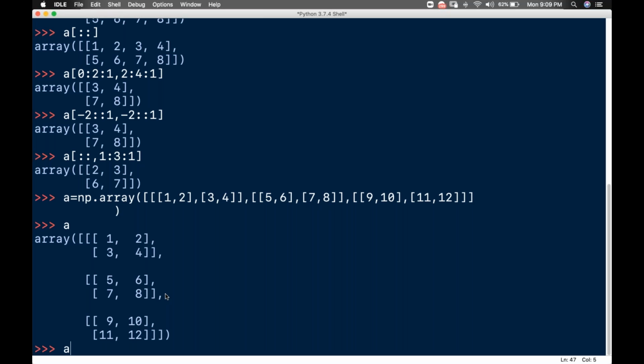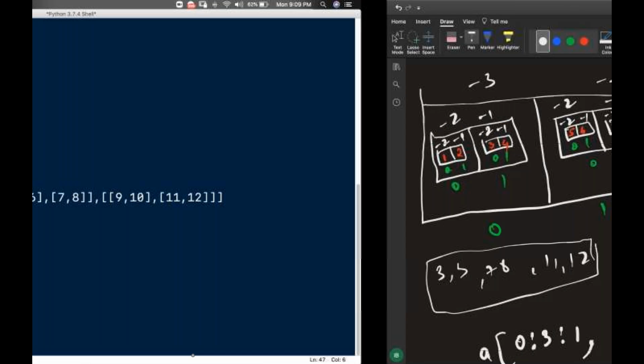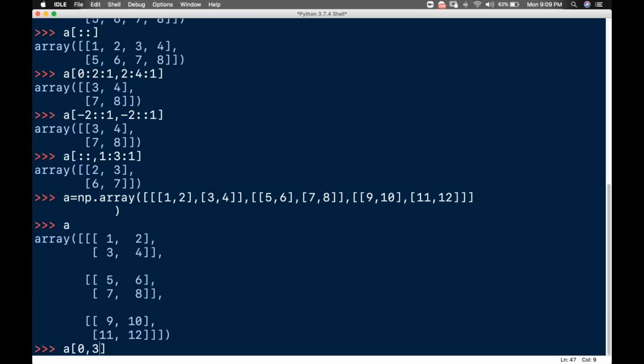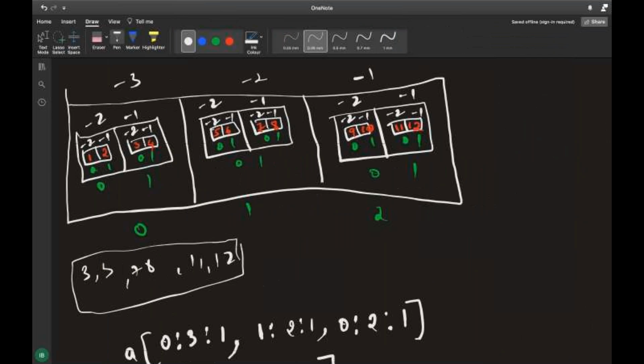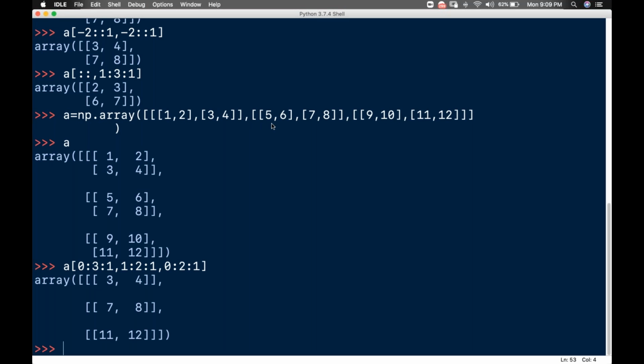So now what I need to do is, I have a, what do I need to write, guys? I had something like this: 0, 3, 1, 1, 2, 1, right? 0, 3, 1. Okay, 0 is 2, 3 is 2, 1. I'll put a comma, and then 1 is to 2 is to 1. I will put it, and then what do you have? 0 to 1, right? 0, 2 is to 1. I'll enter this. So whether I'm getting all those things, guys, 3, 4, 5, 6, and 11, 12.